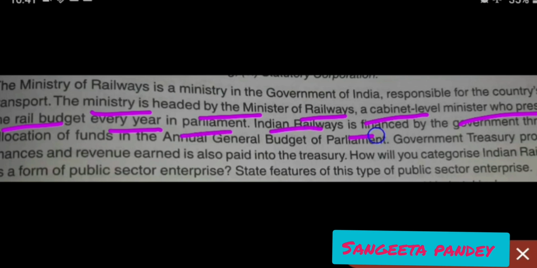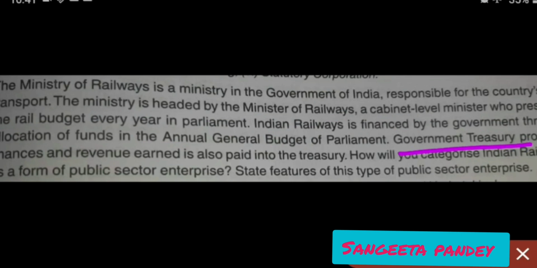Indian Railways is financed by the government through allocation of funds in the annual general budget of Parliament. Government treasury provides finances and revenue earned is also paid into the treasury. How will you categorize Indian Railways as a form of public sector enterprise? Simply, it is a departmental undertaking enterprise.